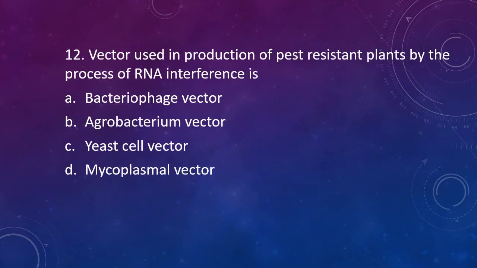Question number 12. Vector used in production of pest-resistant plants by the process of RNA interference is option A, bacteriophage vector, option B, agrobacterium vector, option C, yeast cell vector, or option D, mycoplasmal vector. The correct answer is option B, that is agrobacterium vector.